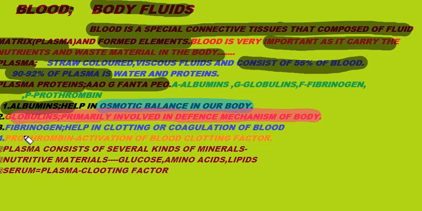They may be chloride minus, bicarbonate minus, sodium plus, calcium 2 plus, magnesium plus, etc. And in plasma we have some nutritive materials like glucose, amino acids, and lipids. And what is called serum? We have to remember serum is plasma in which clotting factor is absent. Plasma in which no clotting factor is present is called serum. This is all about plasma.